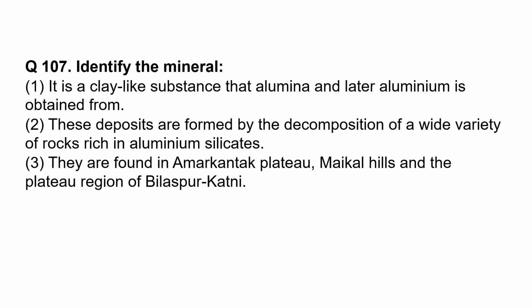Identify the mineral. It is a clay-like substance that alumina and later aluminium is obtained from. These deposits are formed by the decomposition of a wide variety of rocks rich in aluminium silicates. They are found in Amarkantak Plateau, Makal Hills, and the plateau regions of Bilaspur, Katni. Bauxite.